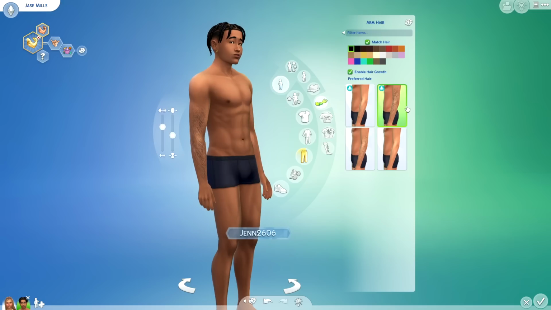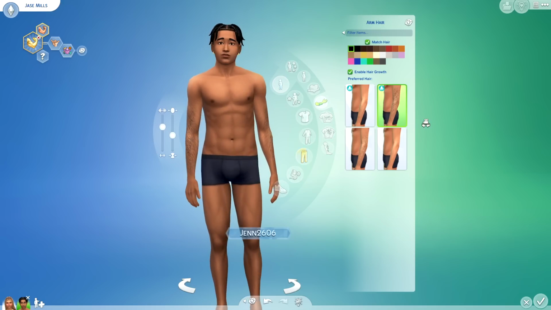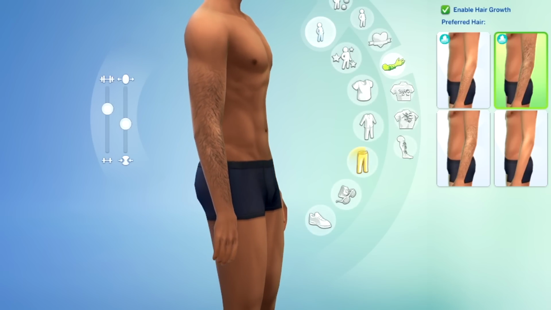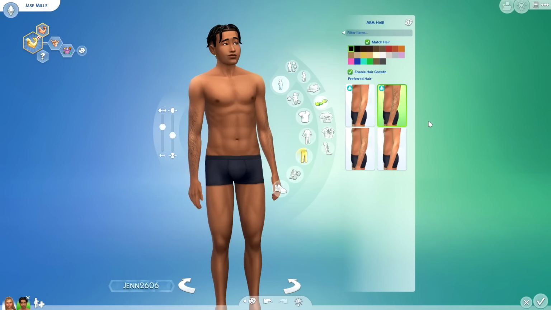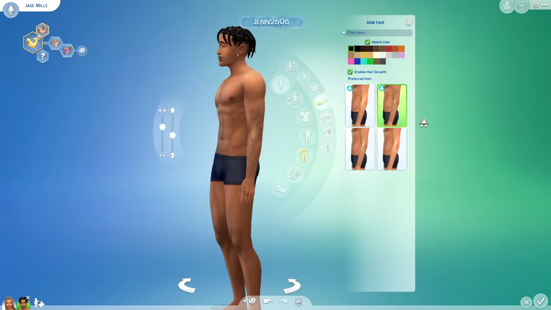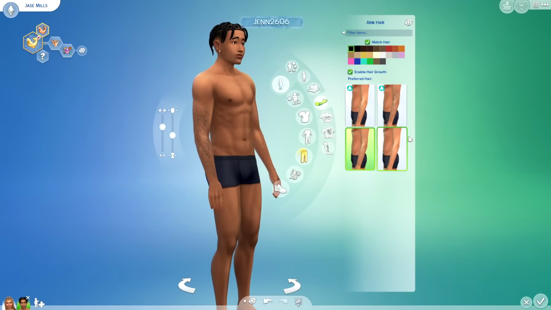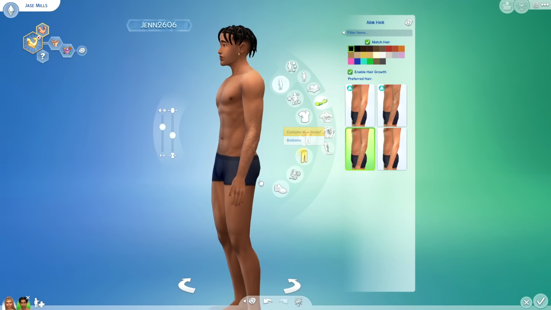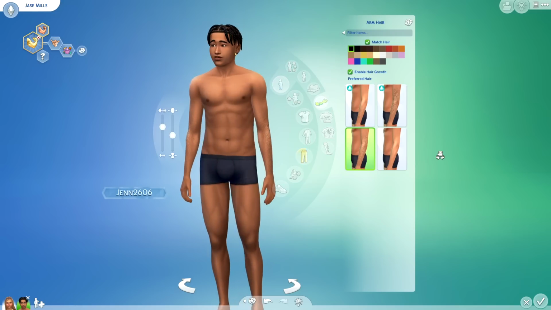I don't know if I'd necessarily like the texture of the arm hair. I'm gonna be honest, it's just a little too unrealistic. It doesn't necessarily look like body hair to me. I don't know, maybe it has to grow on me, but I'm not sure I'm the hugest fan. I also don't like how it bluntly cuts off at the wrist.